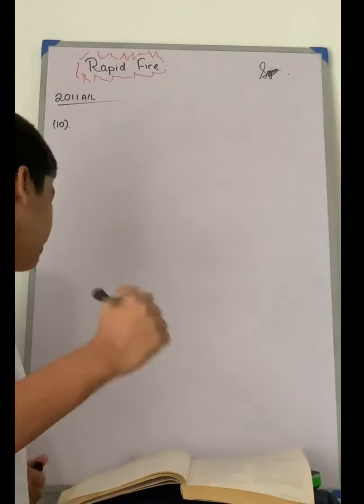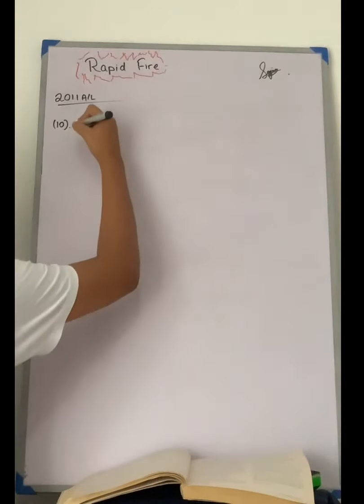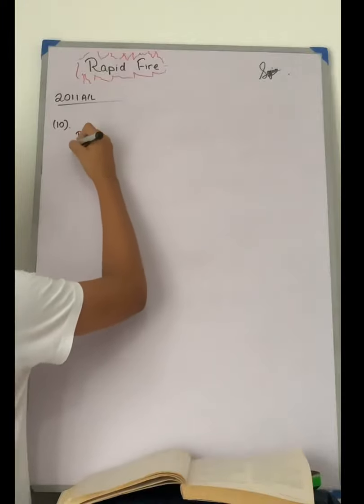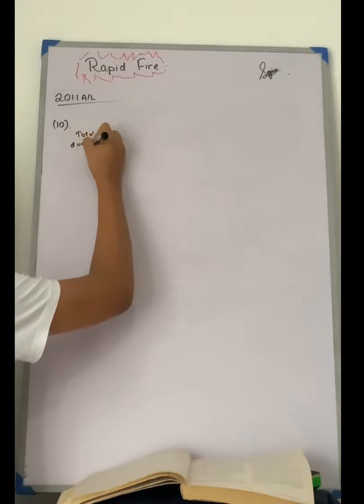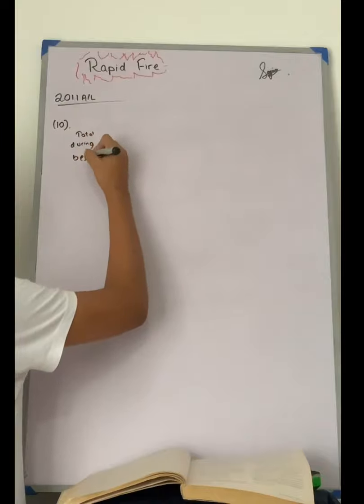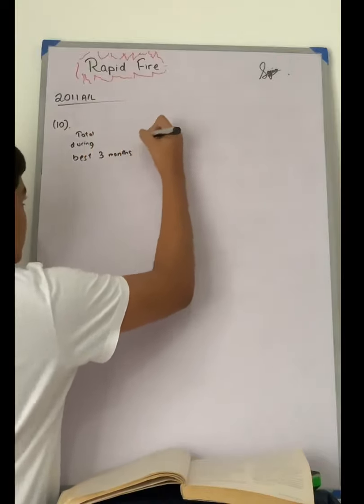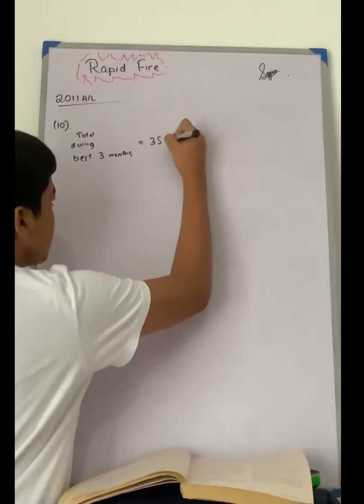So they are saying that during the best 3 months, they got 35 a month. So total during best 3 months is 35 into 3.